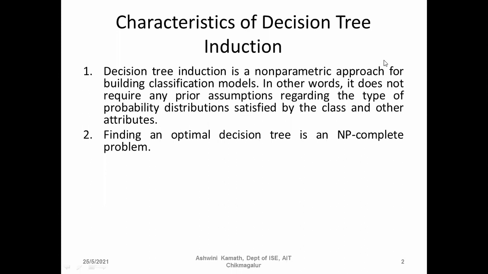Brute force means that depending on the definition of the problem and the values given, we can find the solution by finding all the possible solutions. Similarly, here also, we can find all the possible decision trees that can be built, and among them we can find the optimal solution.